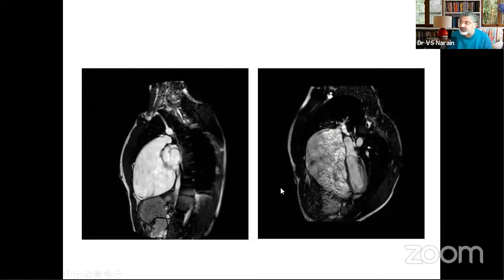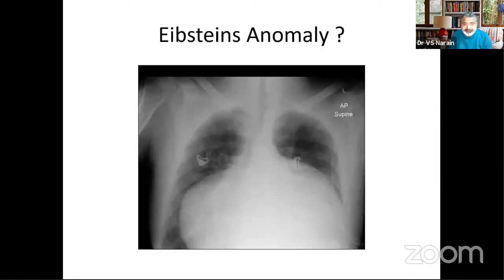And then you know the differential diagnosis: if it is an infant and without cyanosis, it is severe PS. If it is an adult with no cyanosis, it could be pericardial effusion or a cardiomyopathy or a valvular heart disease. So all these things you have to keep in mind.